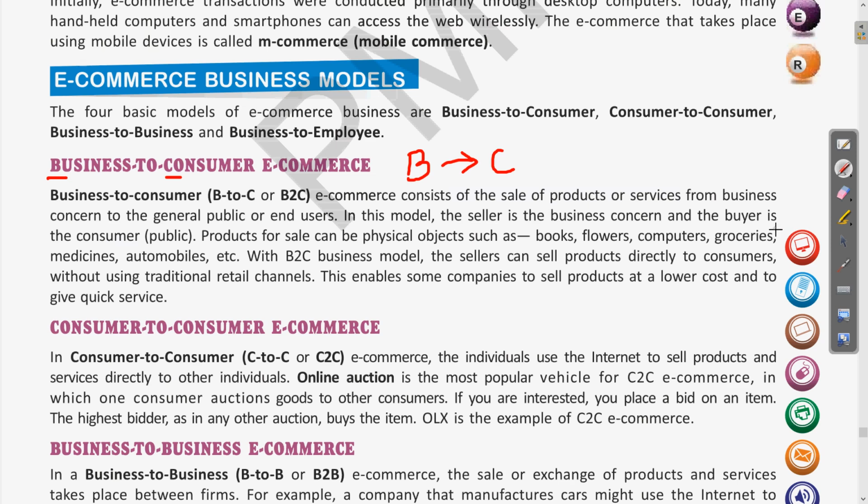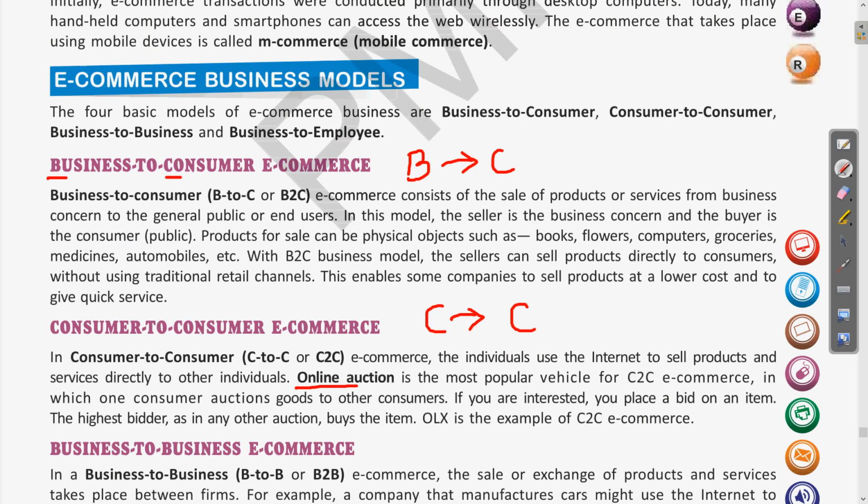Now next is consumer to consumer e-commerce. So what is consumer to consumer e-commerce? When a business transaction is occurring between consumers, means directly a person is selling goods to any other person, to any other consumer, then it will be called consumer to consumer. Clear? So here an example of this is the online auction.